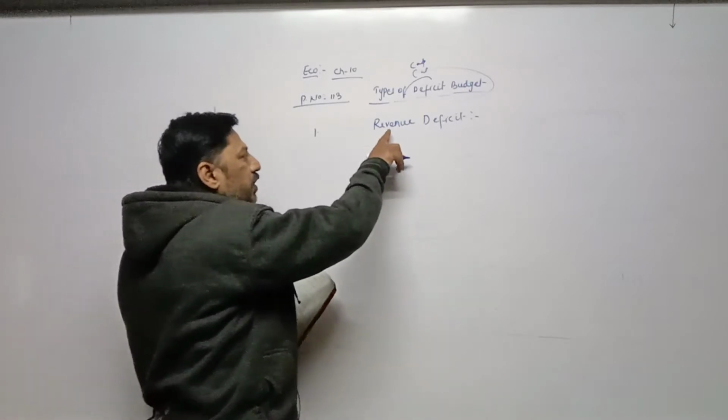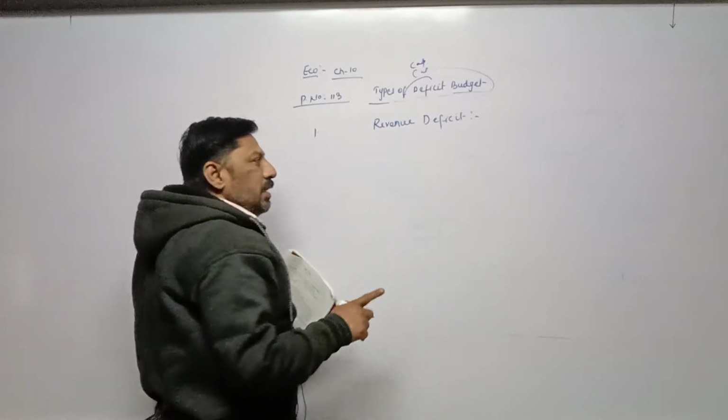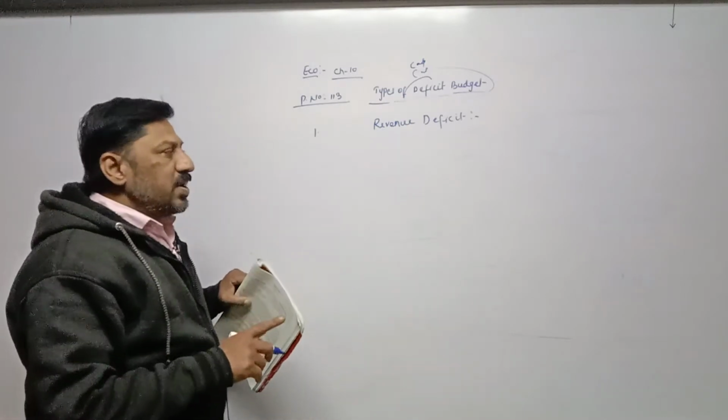Now here only the word revenue is used, that's why we have to take only revenue type of income and revenue type of expenditure.